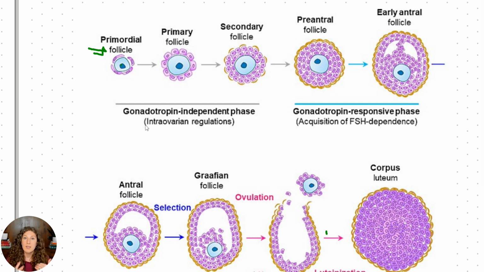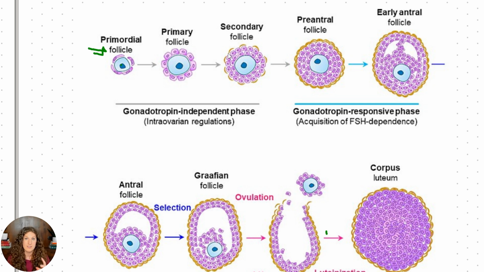Then once we hit puberty, we start to develop these follicles. We're going to see that our granulosa cells change shape and start to replicate, and we get a little bit bigger, and we produce these primary and then secondary follicles. This is something that happens before we get into our hormonal regulation phase.